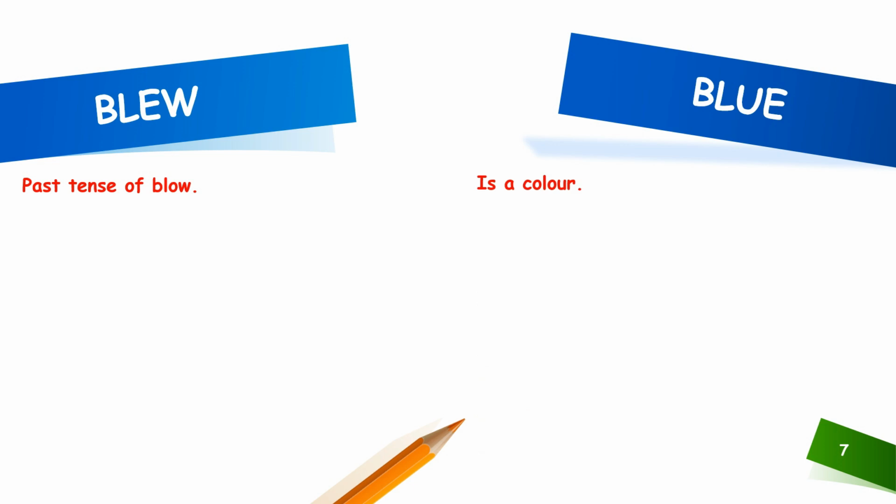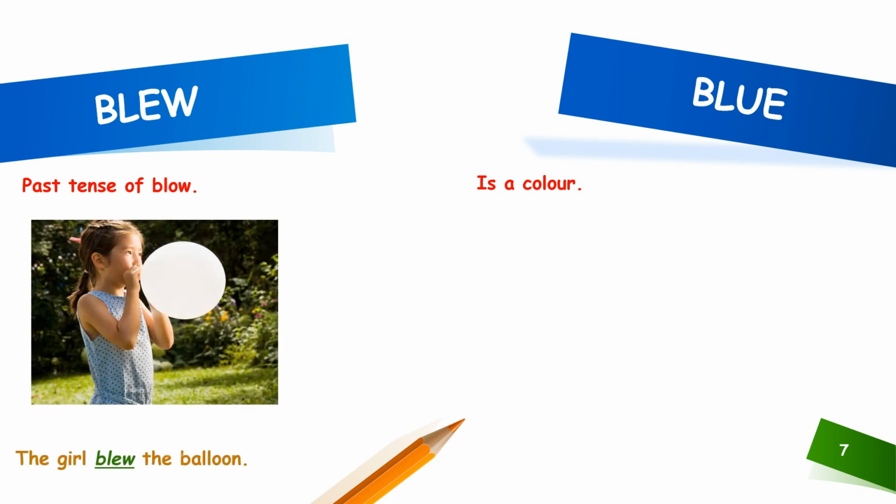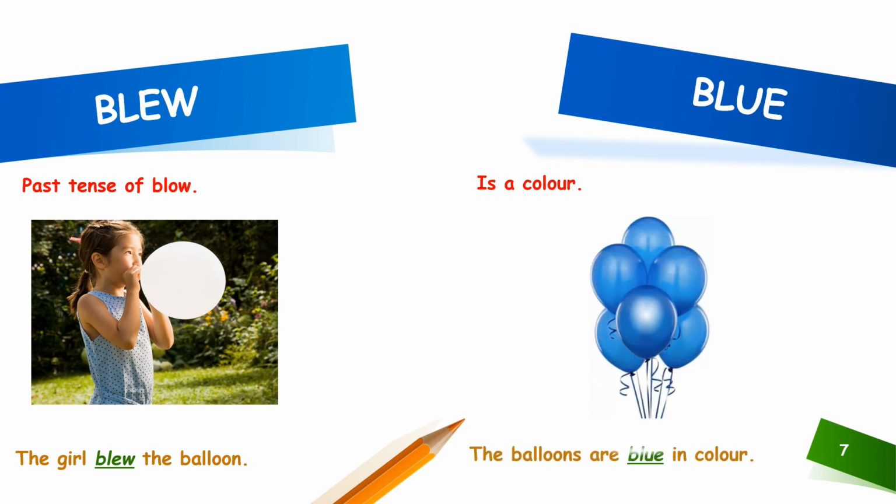The seventh set of homophones for discussion is blew and blue. Blew is the past tense of blow, and blue is a color. Now, let us see how to use this homophone in a sentence. The girl blew the balloon, and the balloons are blue in color.